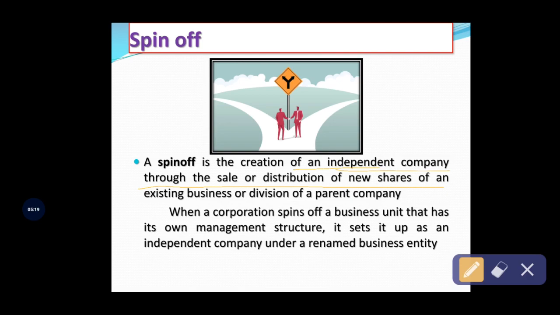So that is the meaning stated: a spin-off is the creation of an independent company through the sale or distribution of new shares of an existing business organization by a parent company to the existing shareholders.